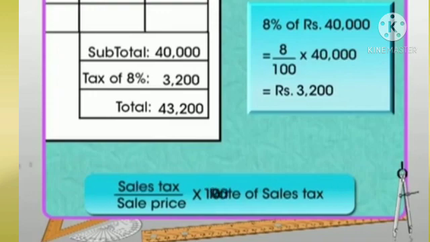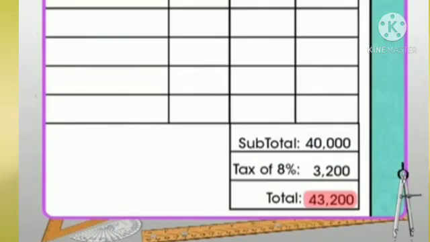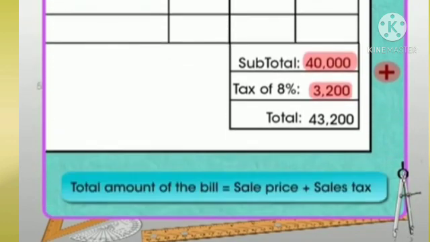And sales tax of an item is always calculated on its sale price. Also, the amount paid by you for the computer is equal to its sale price plus sales tax charged on it. This helps us to conclude that the total amount to be paid while purchasing an item is equal to the sum of its sale price and the sales tax charged on it.